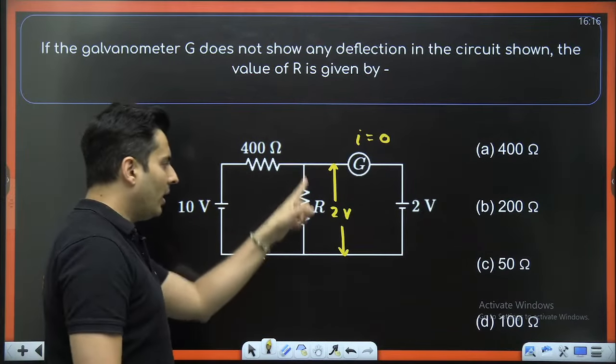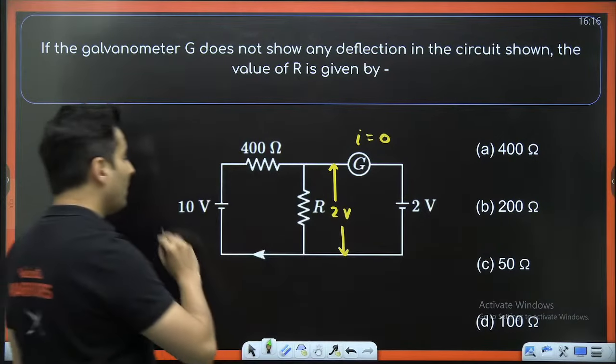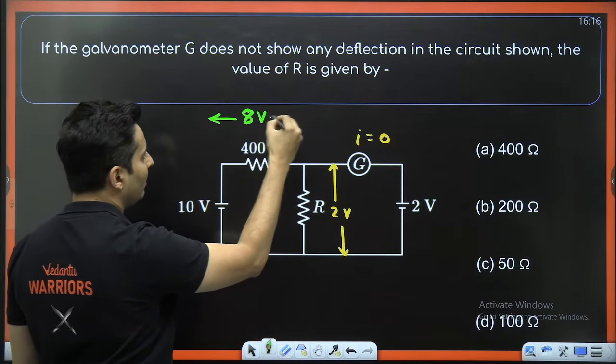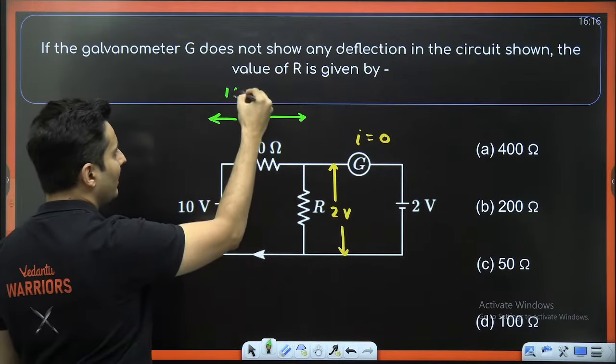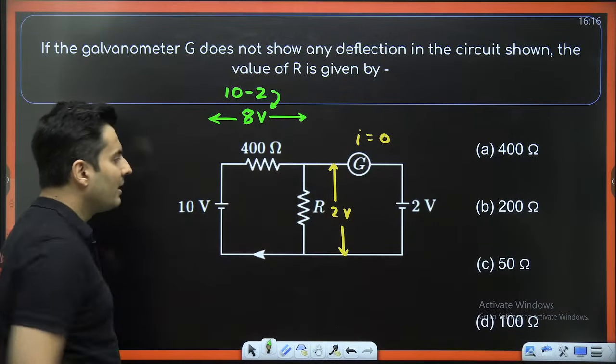Now, if across the resistance the voltage drop is 2 volts, but 10 volts is given, naturally the remaining voltage, which is 8 volts, will be dropped here, because this will be 10 minus 2 volts, which is 8 volts.